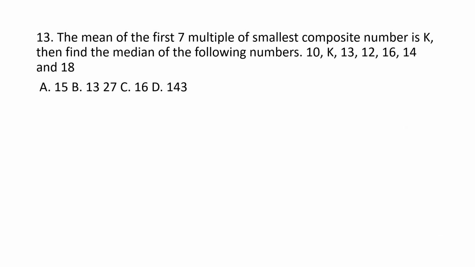Okay guys, moving on to the next question. Here comes the 13th question. Pause the video and read the question. Try to understand it. We are given that the mean of the first 7 multiples of the smallest composite number is k. What is the smallest composite number? First of all, what is a composite number? A number which has more than 2 factors.